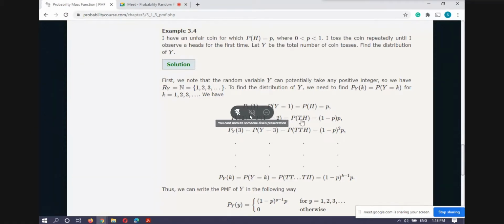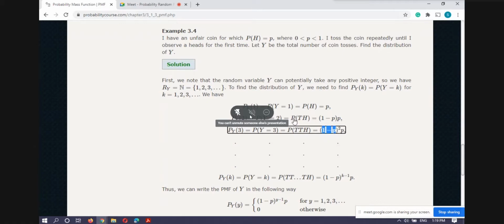P(Y=2) means first I am having tail, then only I am getting head, and these two are again independent. The probability of occurring tail in the first toss is independent of the probability of occurring head in the second toss. And you know that the probability of occurring head is p, so the probability of occurring tail is 1 minus p, like this. Similarly for 3, it means first two times I am having tail and the third time I am getting head. And again these are independent.